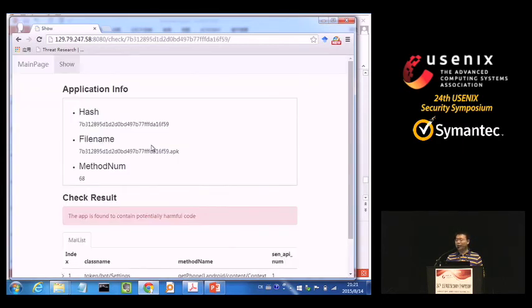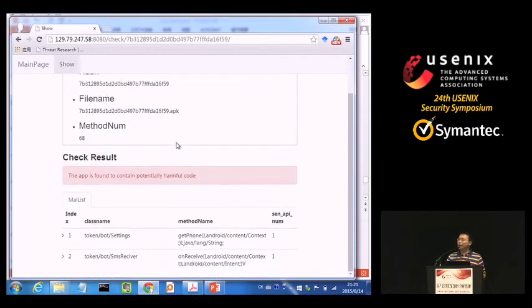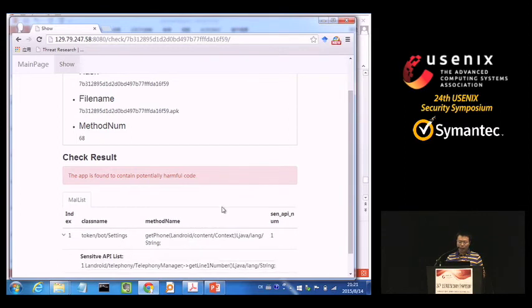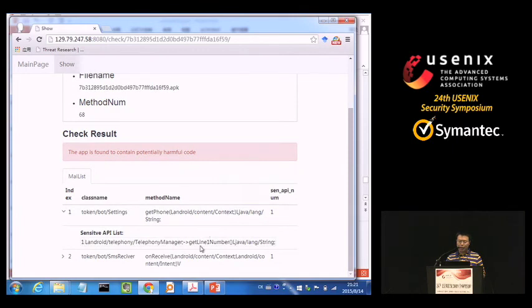Here we analyze again, and it shows the results. It's quick. The result not only shows that the app is found to contain potential harmful code, but also shows why we view the app as malicious. For example, here we can get the method name is getPhone, and it uses some sensitive API, get line number, and the class name is also suspicious. It's bot and setting.